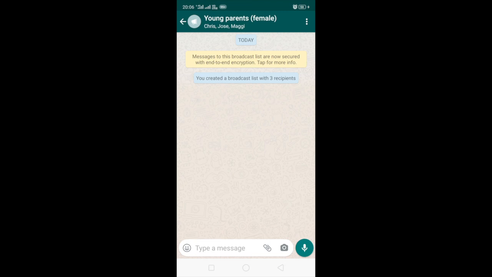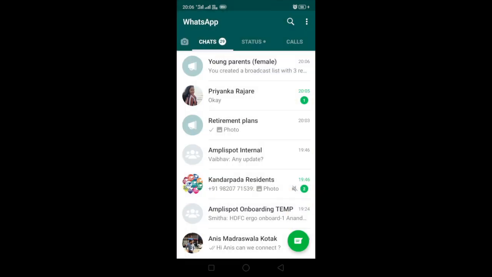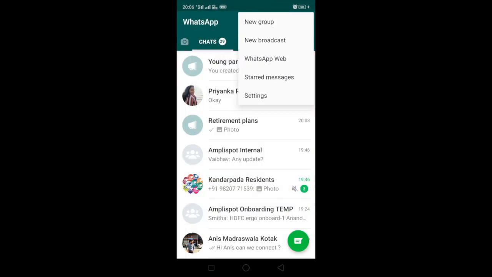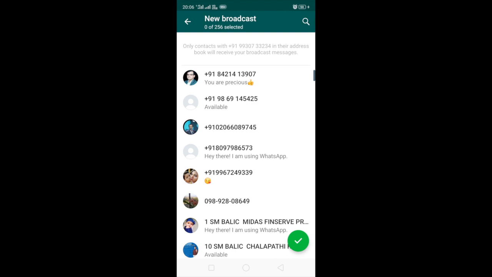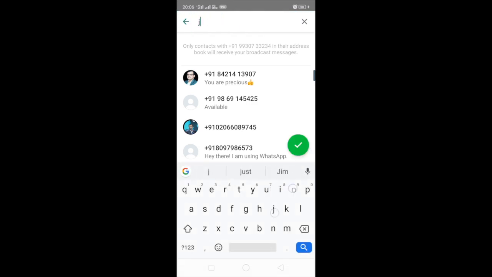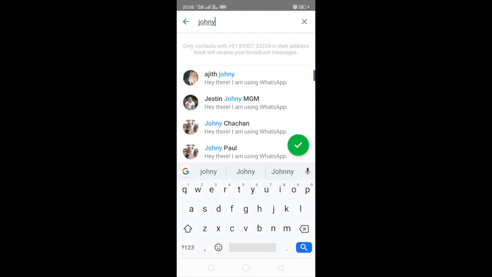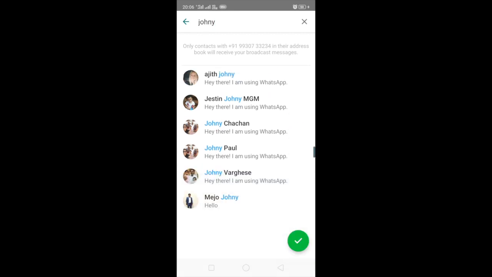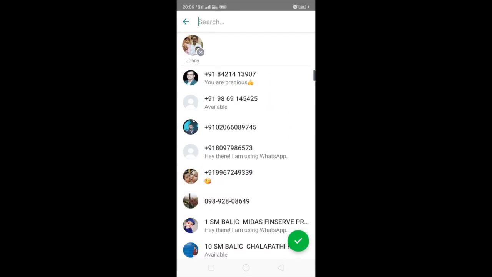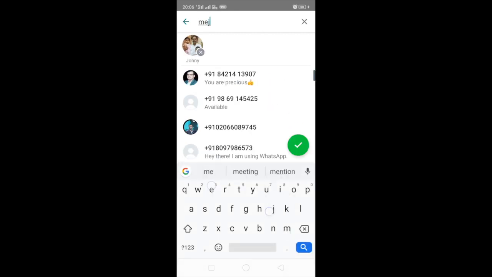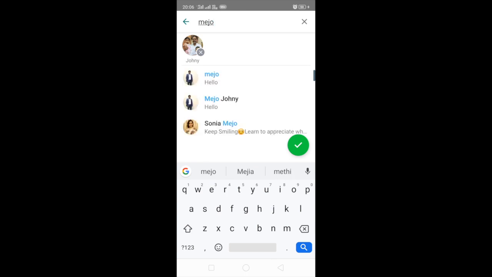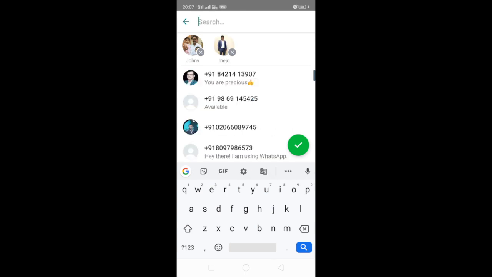Now most of the good advisors, what they do is they send relevant content. They don't spam people with a lot of content on everyday basis. They send one content maybe in 7 days or 10 days, but it is highly relevant content. So similarly, you can create more groups. So now I'm creating groups in which there are males between the age of 40 to 55, and typically I'm targeting them for retirement plans.